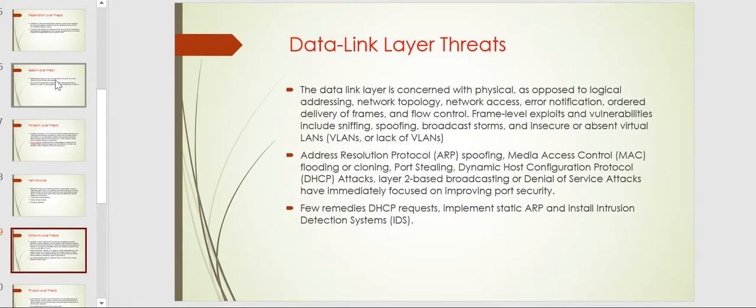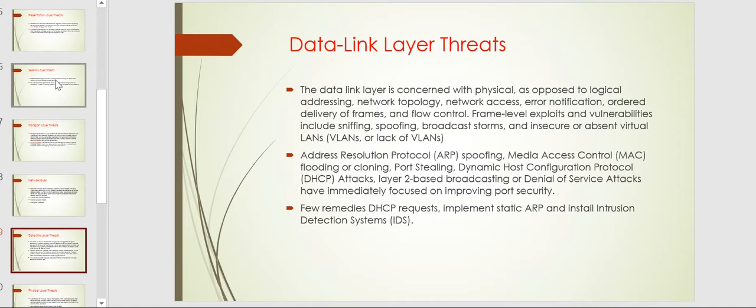And moving to the data link layer. Here we used to have some kind of hardware. The data link layer is concerned with physical as opposed to logical addressing, network topology, network access, notification delivery, frames and flow control. Frame-level exploits and vulnerabilities include spoofing, broadcast storms, and insecure or absent virtual LANs.